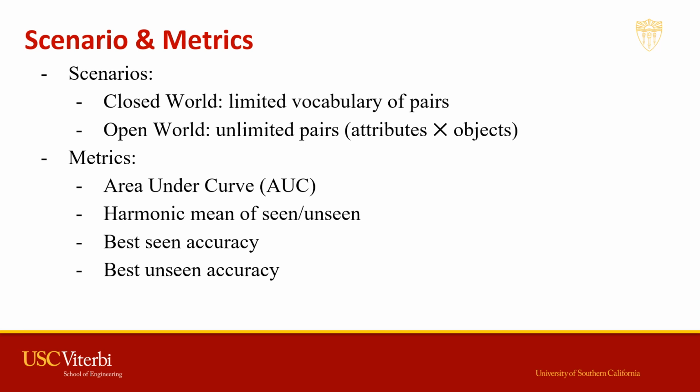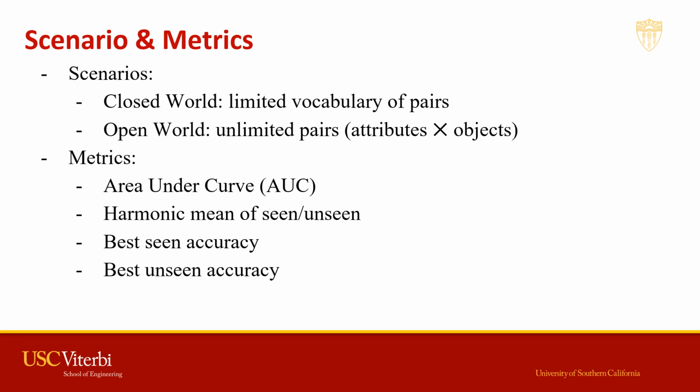We evaluate our model in two scenarios, closed world and open world. In closed world, the target pairs are given, and thus there is a limited vocabulary of pairs, while in open world, the target category can be any possible combination, making the search space essentially the number of attributes times the number of objects, which is much bigger than the closed world.